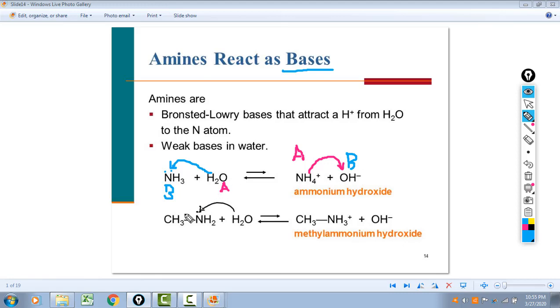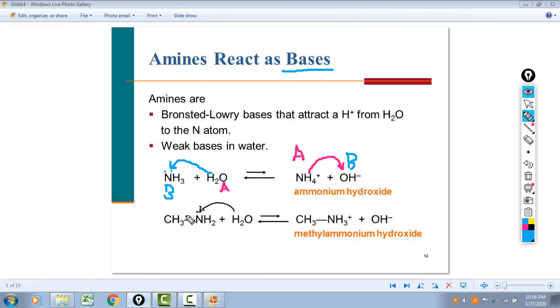In amines, all we've done really is replaced one or more of these hydrogens. The business end of amines or ammonia is the nitrogen with this unshared pair, and that's going to be present whether it's a primary, secondary, or tertiary. So all amines will undergo this sort of reaction with water to produce the ion plus hydroxide. Now notice we go from ammonia to ammonium.